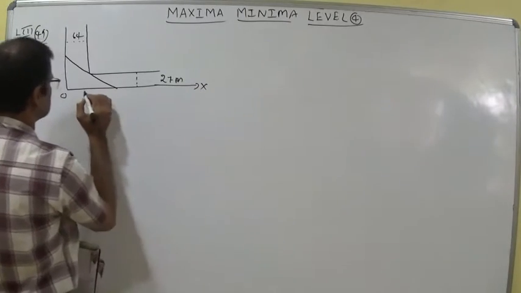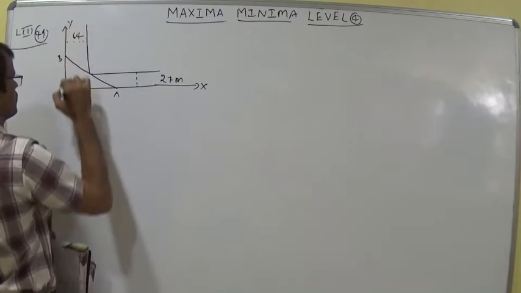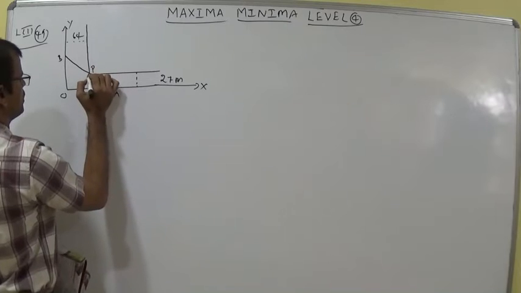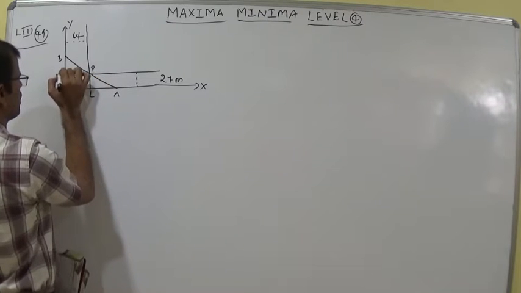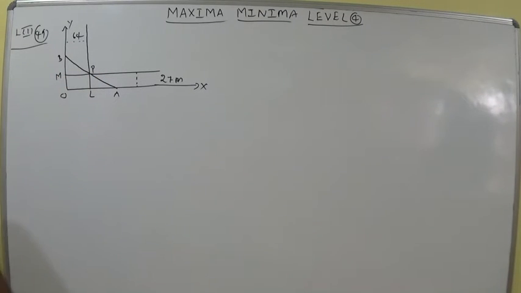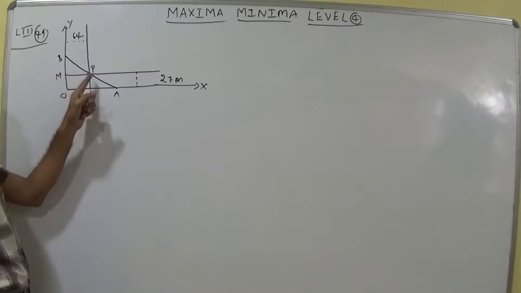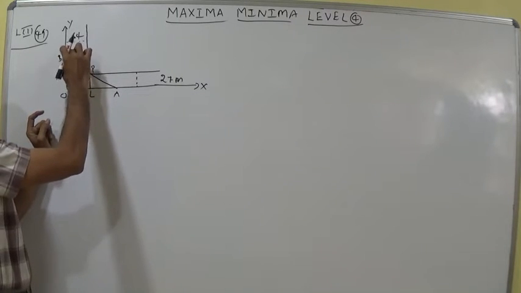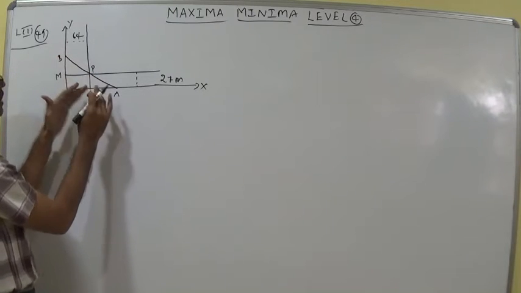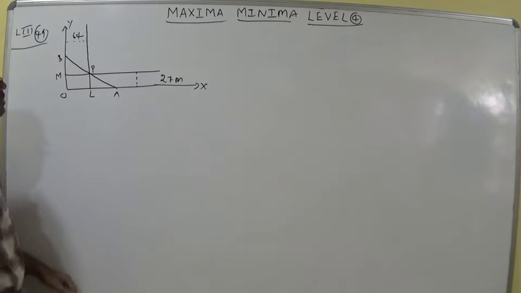Let this be O and this be A, and this be B. This is the x-axis and this is the y-axis. Let here be a point P. Draw a perpendicular line L here on the x-axis and M here on the y-axis. Try to understand that these two channels are like a pipe, let us think of it as a flow of water. The maximum length for free flow of water, you should calculate depending upon these two channels.